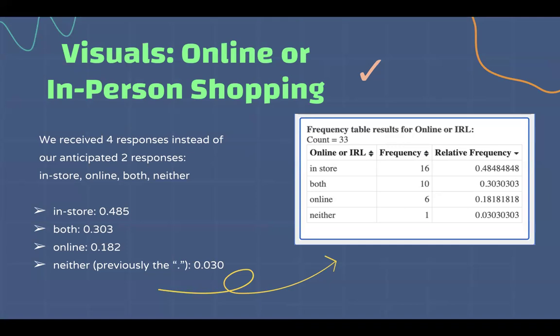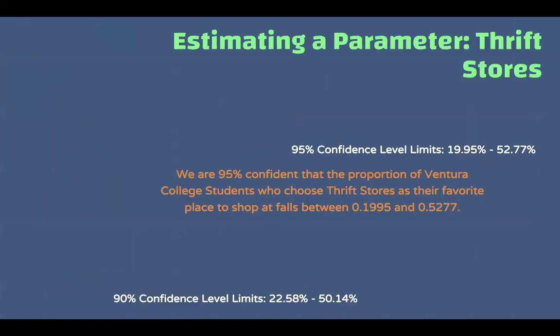And the neither, that was the option that someone put as a period for some reason. But we still decided to include it in our data set, even though that may not be a valid response. Therefore, maybe invalidating having 33 responses out of all of our survey questions. But we decided to include it anyways at 0.03 at a relative frequency.